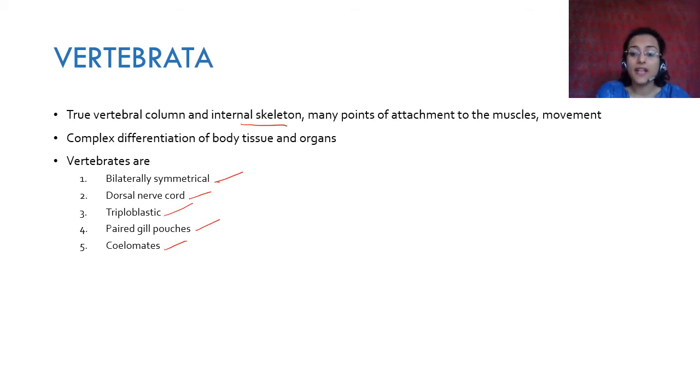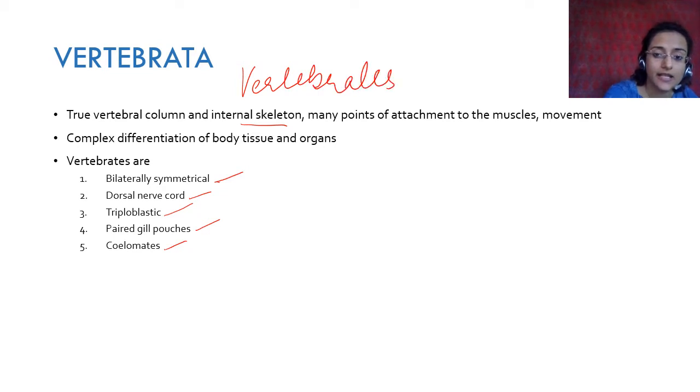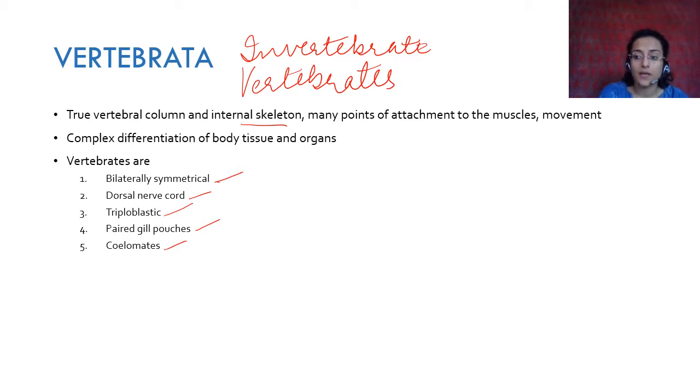By the way, anything that is not a vertebrate is called an invertebrate. Only the next few classes that we are going to be seeing are called vertebrates. Whatever you have studied so far, including those that have a notochord or Protochordata, are all invertebrates because they don't have a true vertebral column. Only animals that have a true vertebral column and are included in Vertebrata are called vertebrates. Any other animal is called an invertebrate. Okay? So we will see what vertebrates are up ahead.